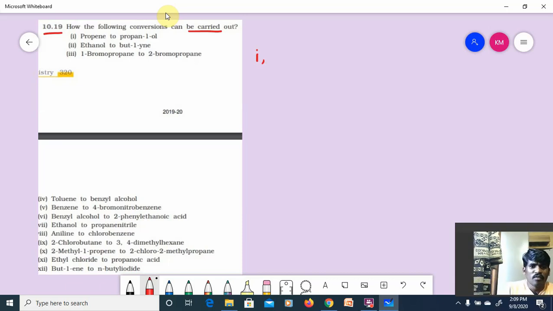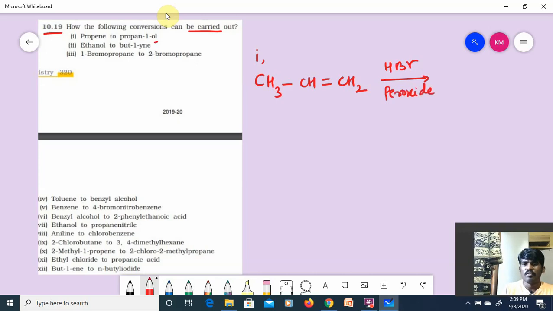Follow it accordingly. Propene to propanol. Propene, CH3, CH double bond, CH2. I have that, yes or no? But I have to get propanol. Which propanol? 1-propanol. So what I'll do? I'll treat it with HBr in the presence of peroxide. Which rule needs to be followed? Anti-Markovnikov's rule. CH3, CH2, CH2Br, 1-bromopropane. Alkyl halide, we got it.